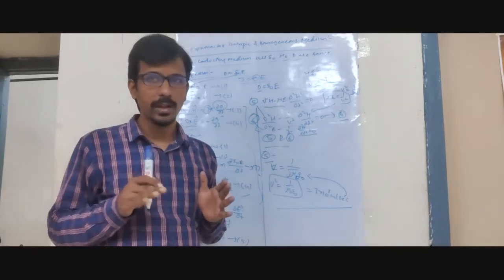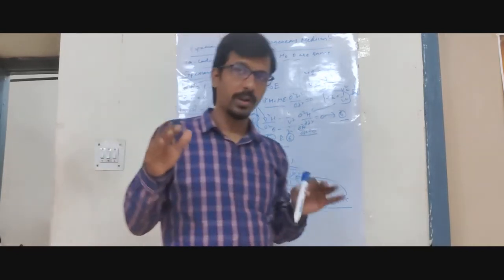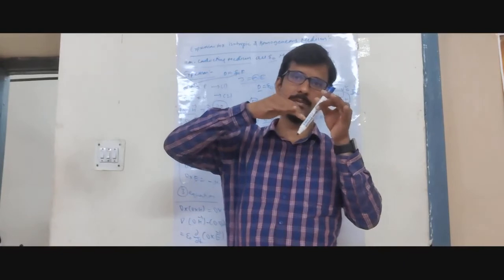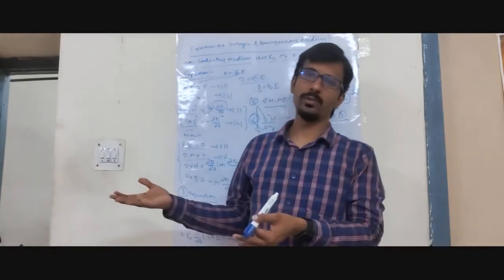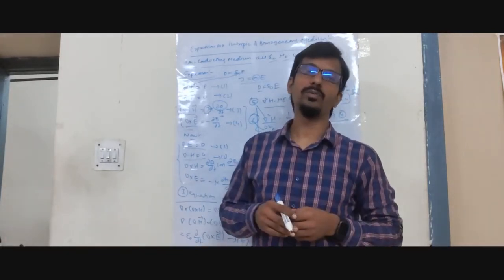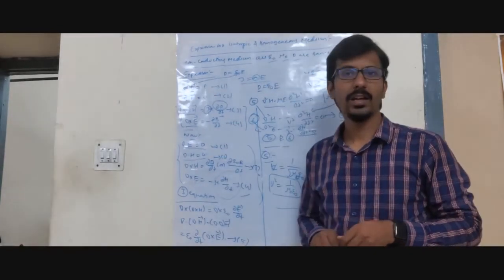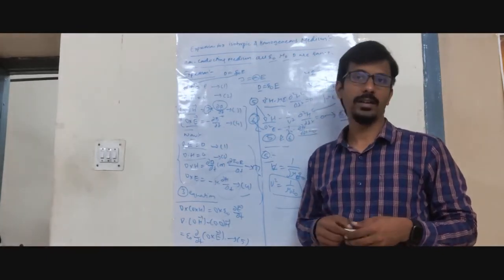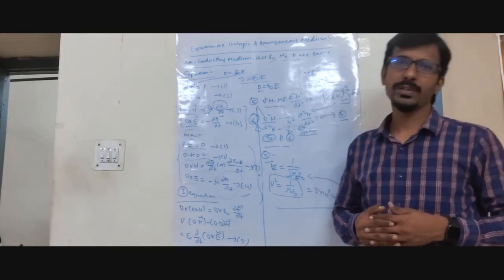If there is no bounded media, then there will be no interaction. If you have only one form, like these waves are coming, and there is no interaction, then what happens? There is no reflection, there is no transmission, and then we are not able to get the information. The large amount of information that is required, we are not able to get the exact information. So to get this exact information, we should definitely follow these rules and regulations. Then only can we get the fundamental changes of the model. Understood? This is the main purpose of the electromagnetic waves.